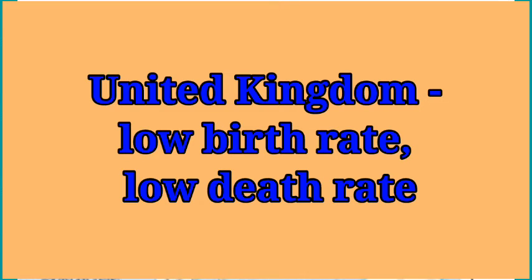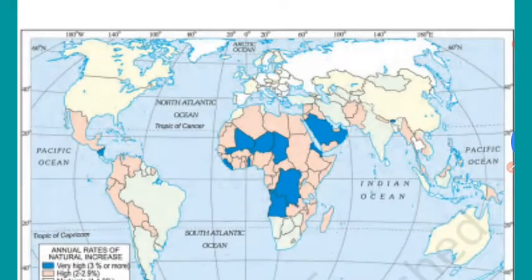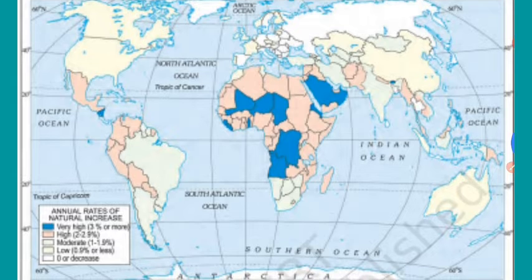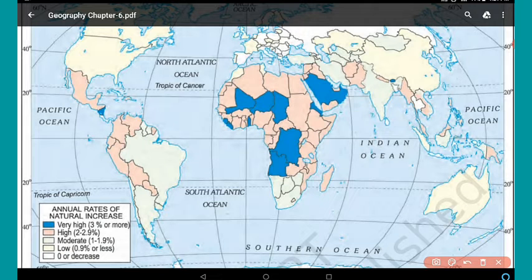Now, see the population pattern in different countries with the help of this map. Here you can see with the blue color, these are the countries which are having very high annual rates of natural increase. So high growth rate, more than 3%.